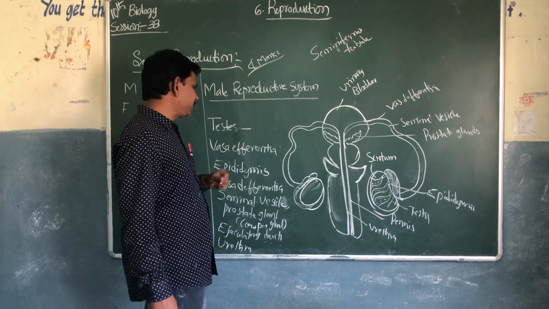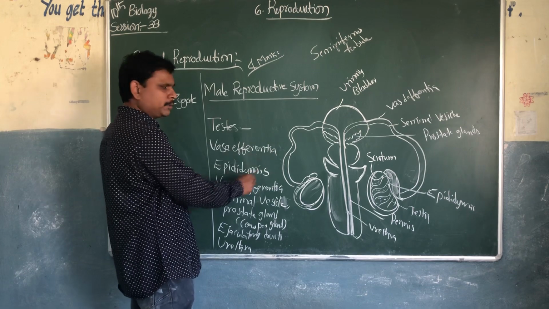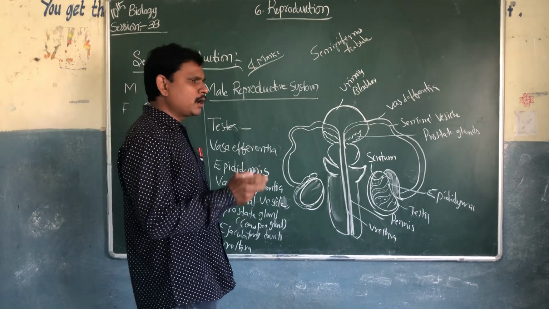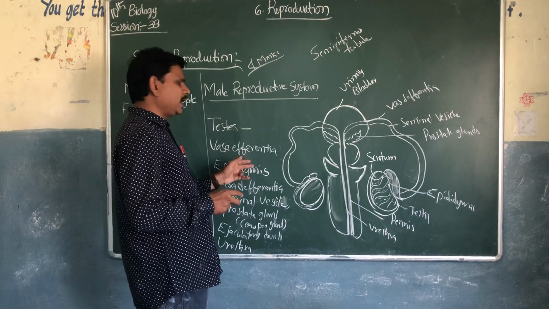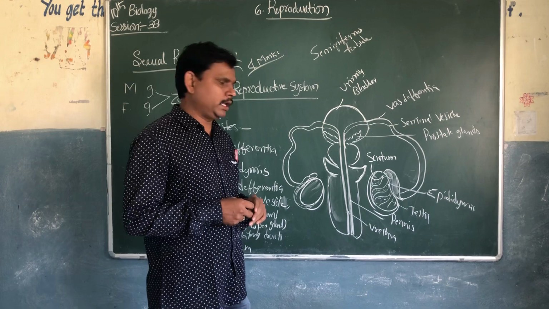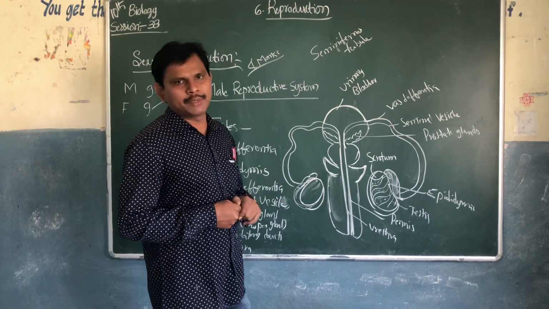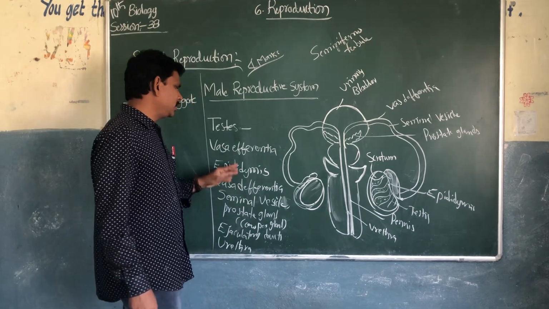From the vasa efferentia, the tubules are connected to the epididymis. The sperms move from the vasa efferentia to the epididymis. The sperms are temporarily stored in the epididymis.